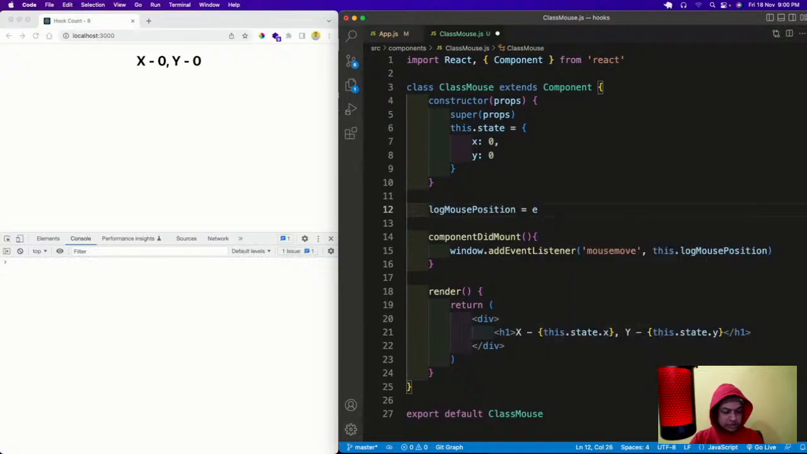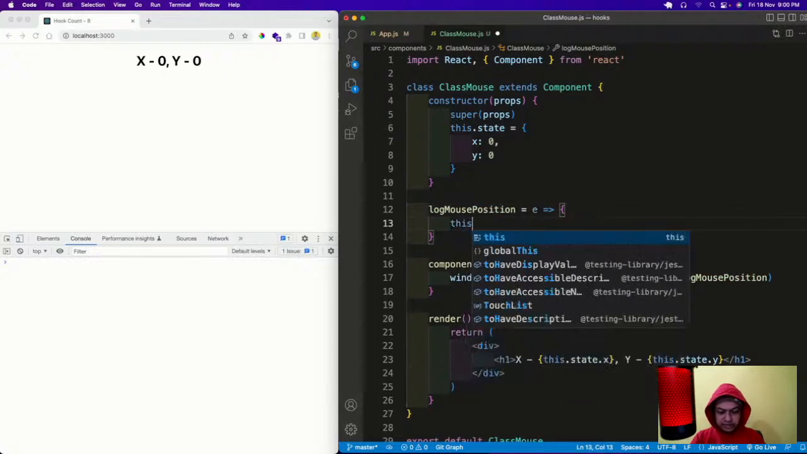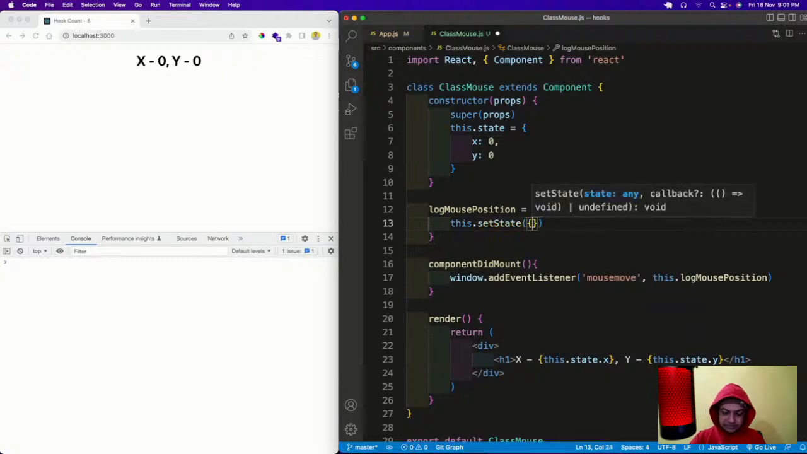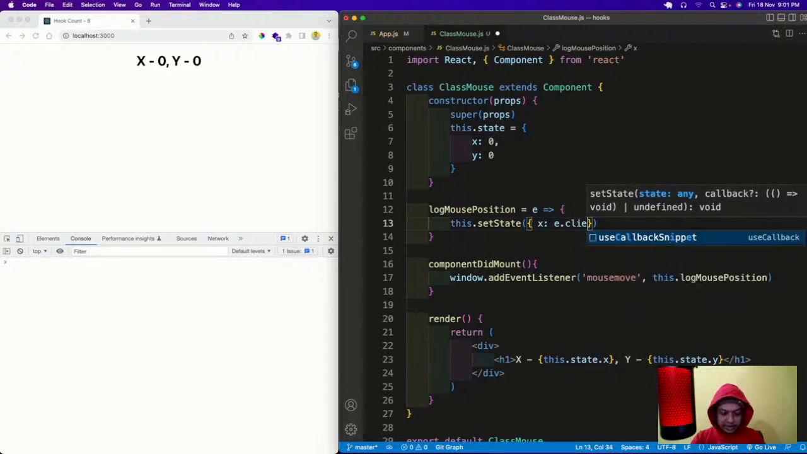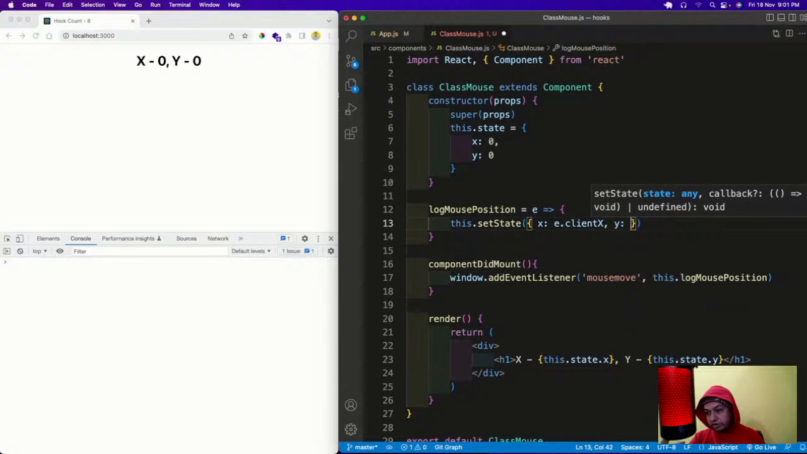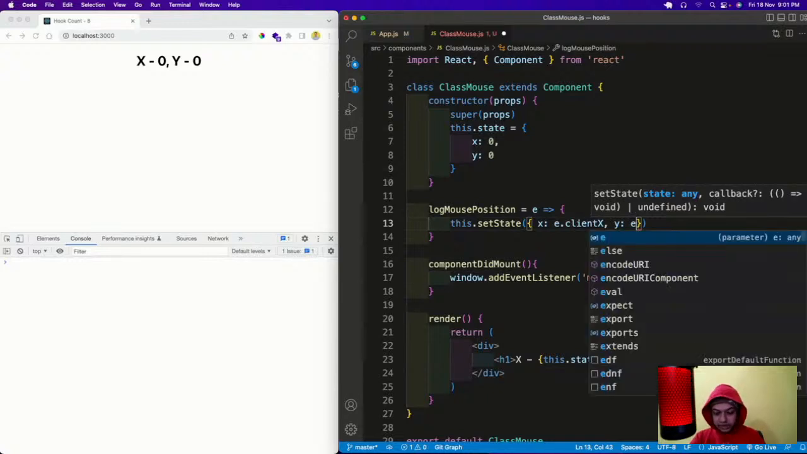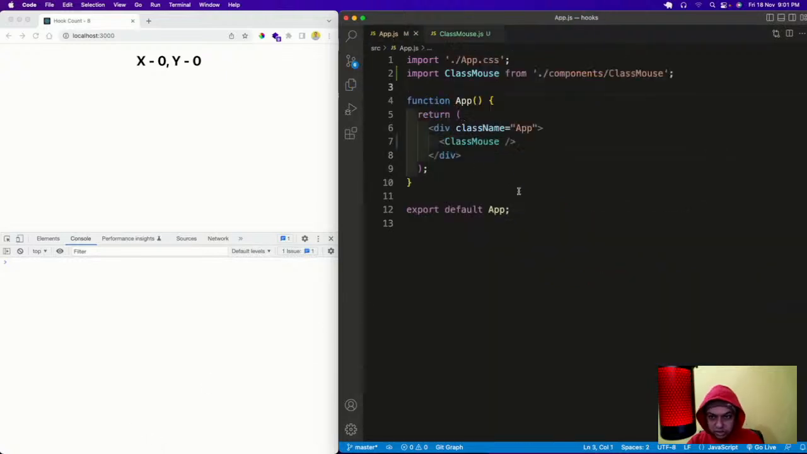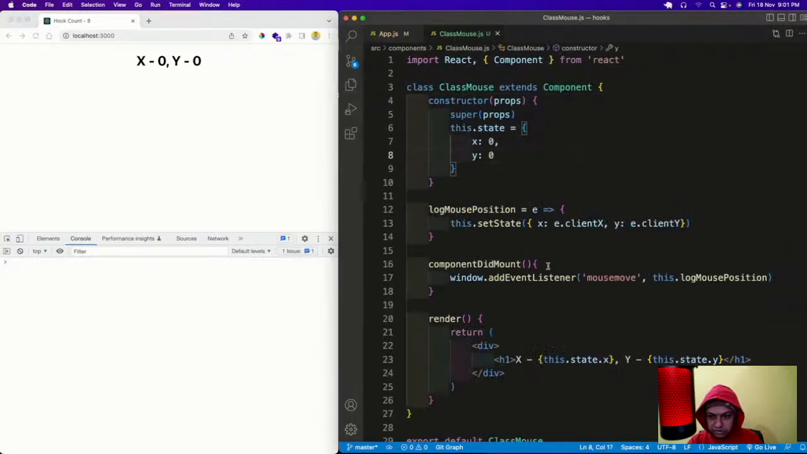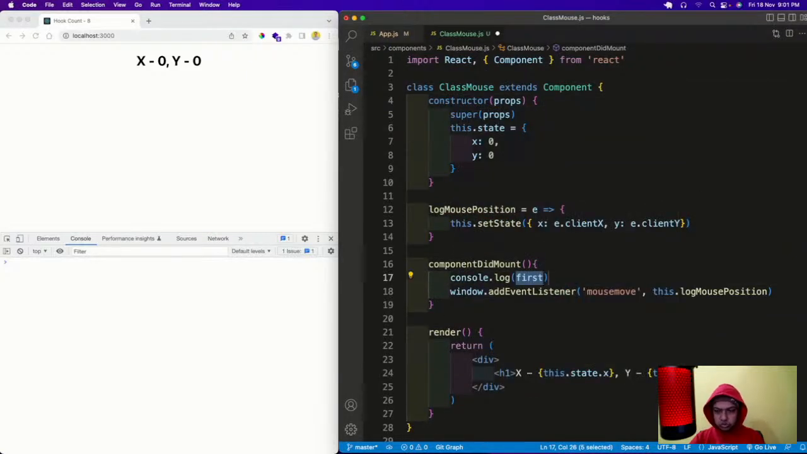logMousePosition is e, and this.setState is x is e.clientX. So clientX is something which is available in the DOM, which tracks your x position. Okay, e.clientY, save it, and see both of these things are there. Now did I put it here? Okay, I put it here. I will also have a lot of logs here because we need these logs soon.